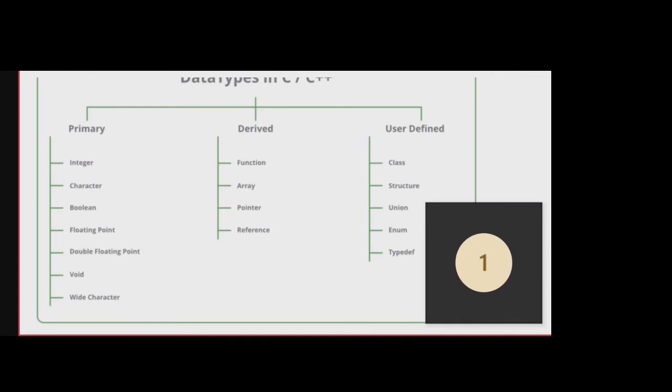C++ compiler supports all built-in data types with the exception of void. The basic data types may have several modifiers. If you take character, we can classify it as unsigned character and signed character. I told you this in C programming.